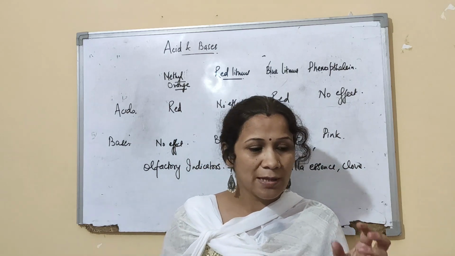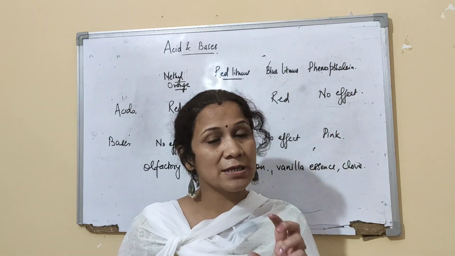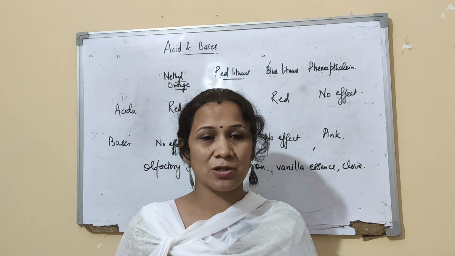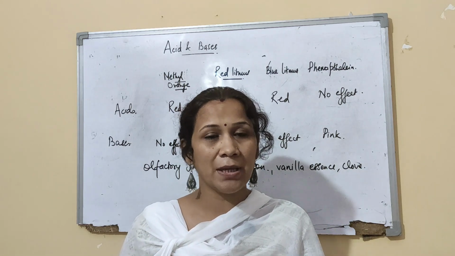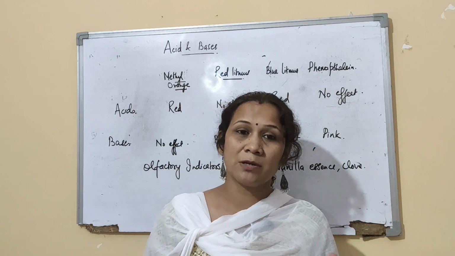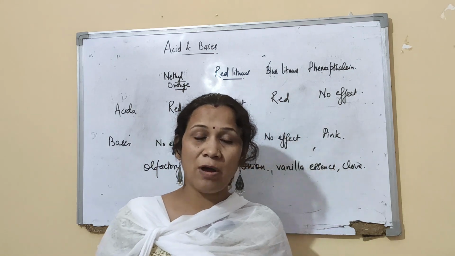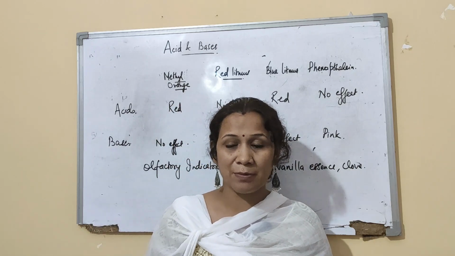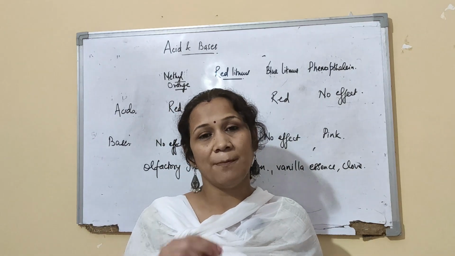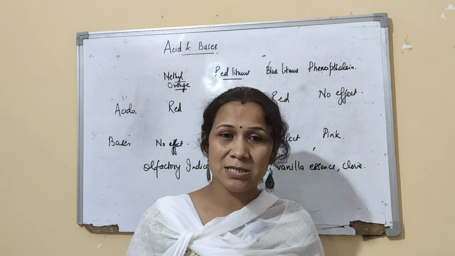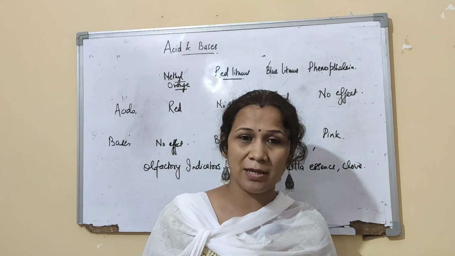The stain of turmeric is yellow, and when you wash it with soap, which is basic in nature, the turmeric stain will become pink in color. So that means turmeric is a natural indicator. And then you have cabbage leaves, that pinkish cabbage. They also show a change in color. So these are certain naturally occurring indicators.